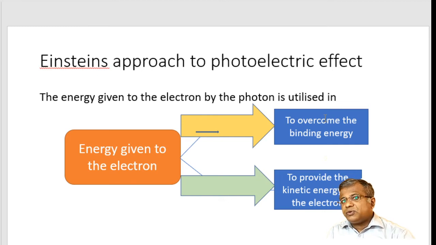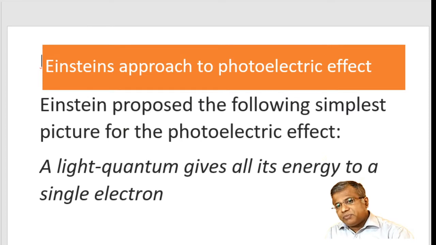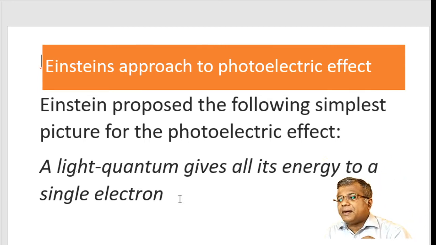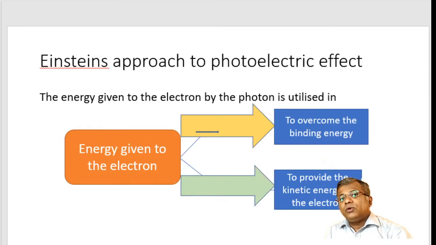So this very important statement is that the moment the quanta or the photon of light goes and hits the electron, it gives all its energy to the electron, right? And once it gives all its energy to the electron, what does that electron do?